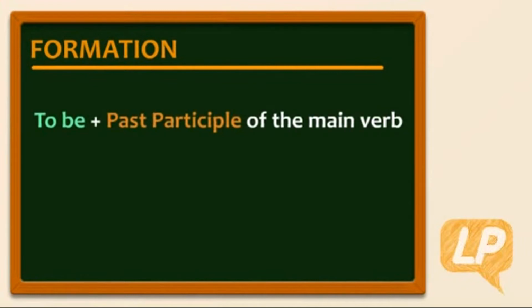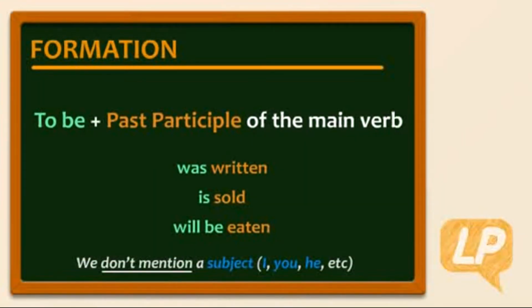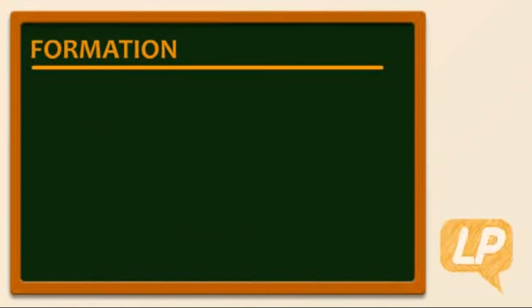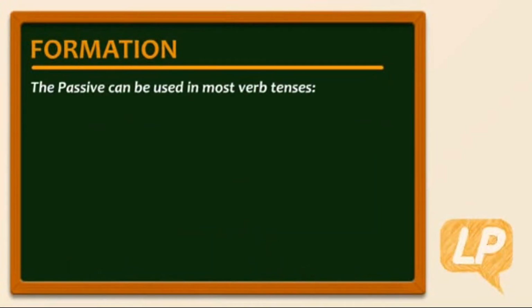To be plus past participle of the main verb. For example, was written, is sold, will be eaten. We don't mention a subject: I, you, he, etc. The passive can be used in most verb tenses.